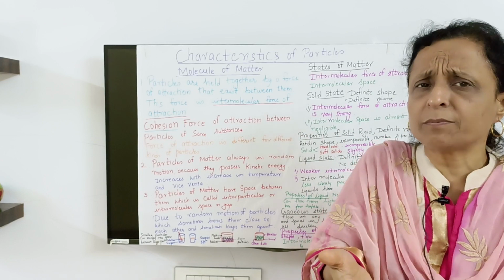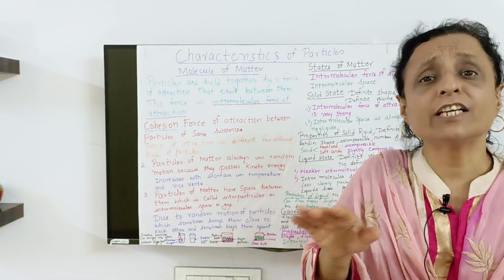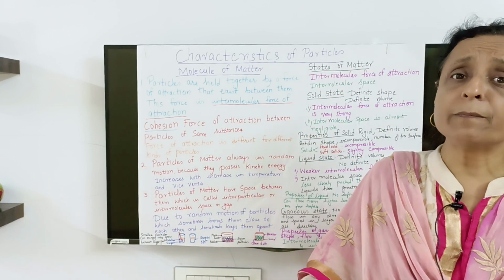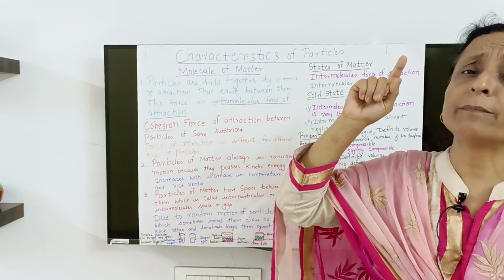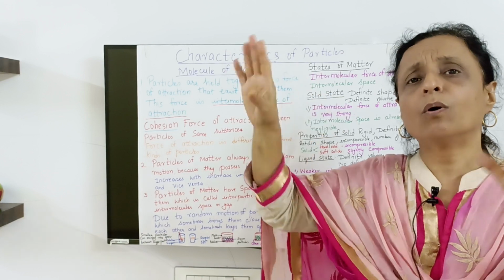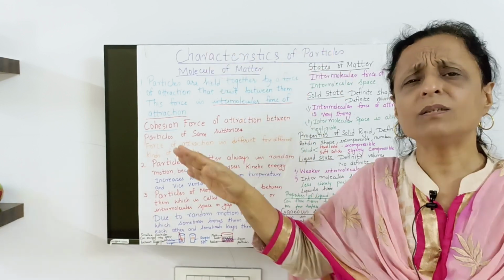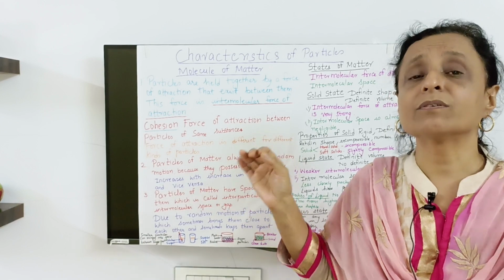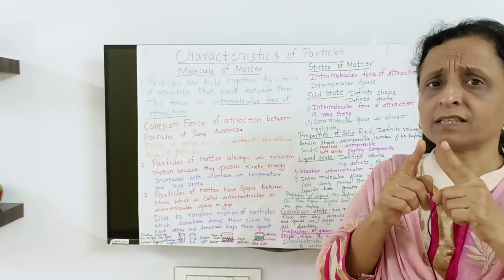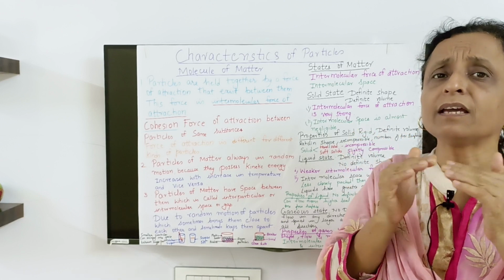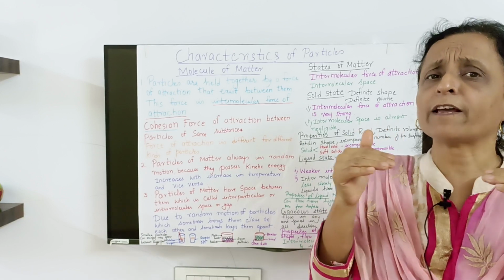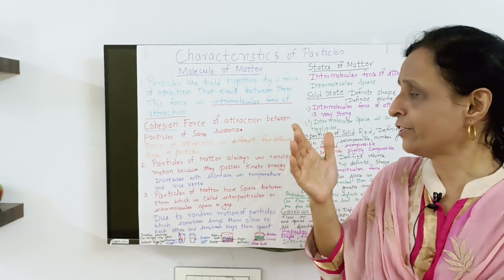This happens for all the substance. Any substance you take, they can change the state with the change in temperature. Even iron at room temperature is solid, but if you heat it at a very high temperature, it will become liquid. More high, it will become gas. All substance can change the state, it depends upon the temperature. So what the temperature does, it increases the space and reduces the intermolecular attraction. Cohesive force is reduced and space is increased. That is how the state changes.